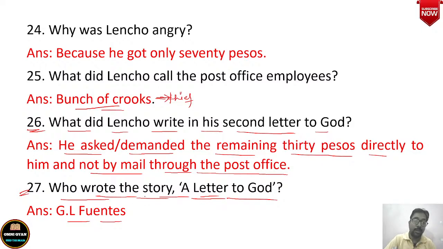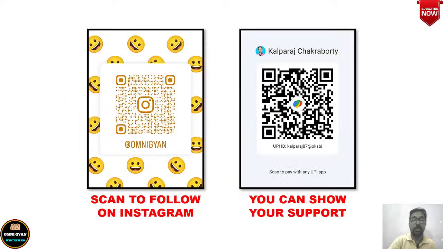So every story and every poem, please know the name of the writer, and the name of the poet in case of a poem. This can come in the choose the correct answers. So who wrote the story A Letter to God? It is G.L. Fuentes. So this is the end of